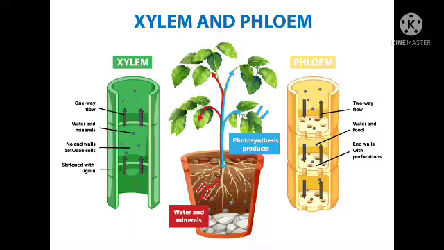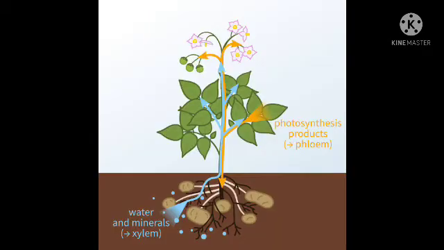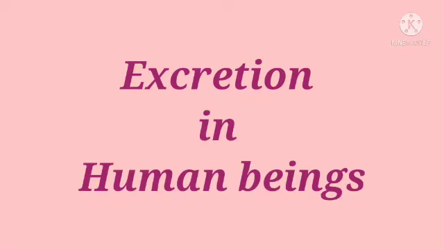Transportation of water takes place in plants through xylem tissue from roots to the leaves. Transportation of food takes place in plants by the phloem tissue from leaves to all the body parts of the plant. Now let us discuss excretion in human beings.